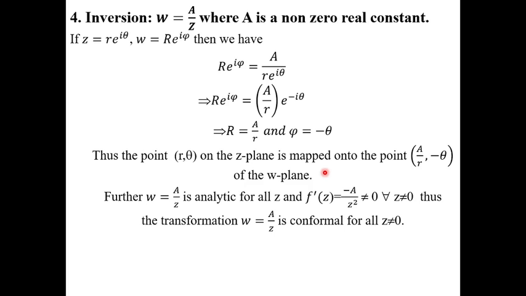Translation, magnification, rotation. Reflection means the image is reflected. Its image is reflected in another quadrant according to its axis. If it is the real axis, the 4th quadrant. If it is the imaginary axis, it would exist in the 2nd quadrant. If it is passing through the origin, its image is reflected in the third quadrant.